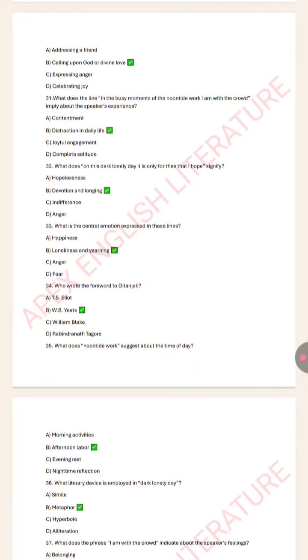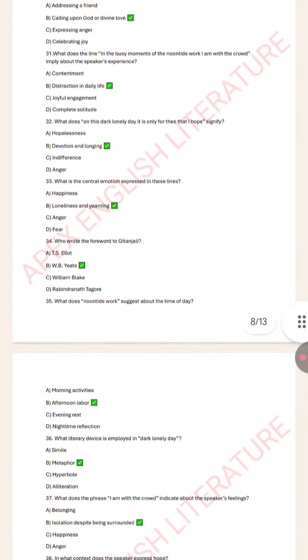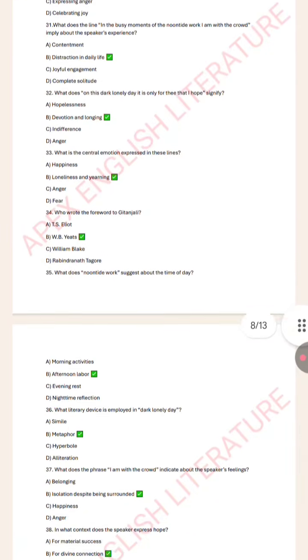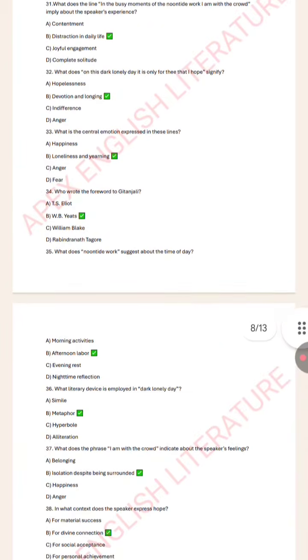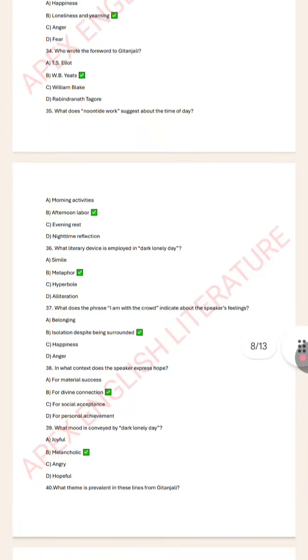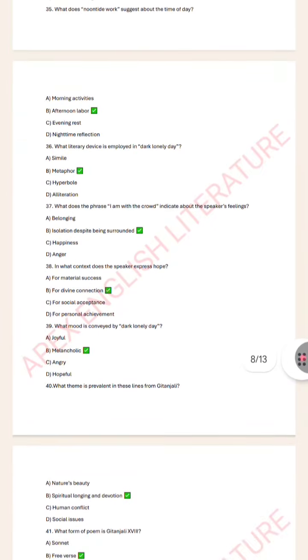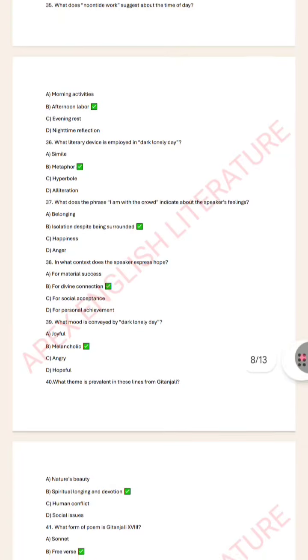What does the line "in the busy moments of the noontide work I am with the crowd" imply about the speaker's experience? Distraction in daily life. What does "on the dark lonely day it is only for thee that I hope" signify? Devotion and longing. What is the central emotion expressed in these lines? Loneliness and yearning. Who wrote the foreword to Gitanjali? W.B. Yeats.